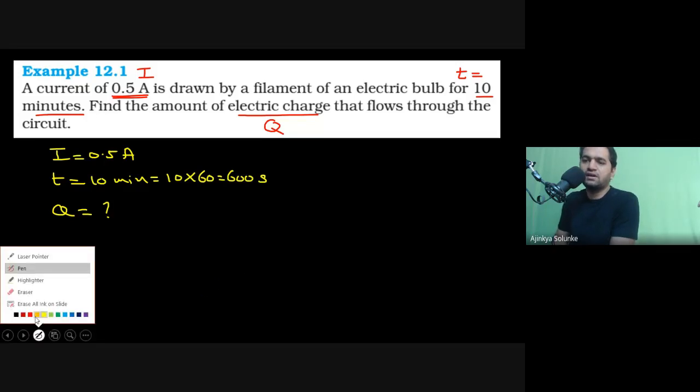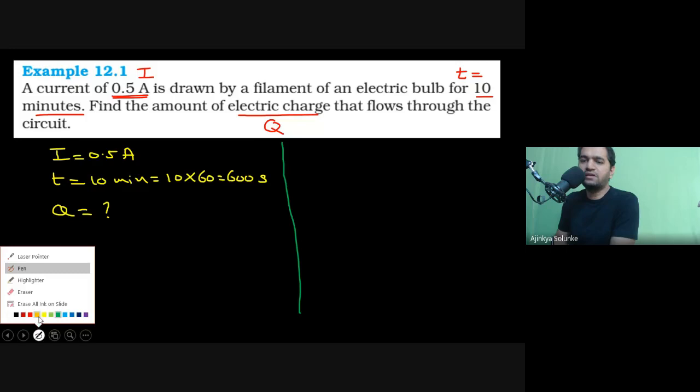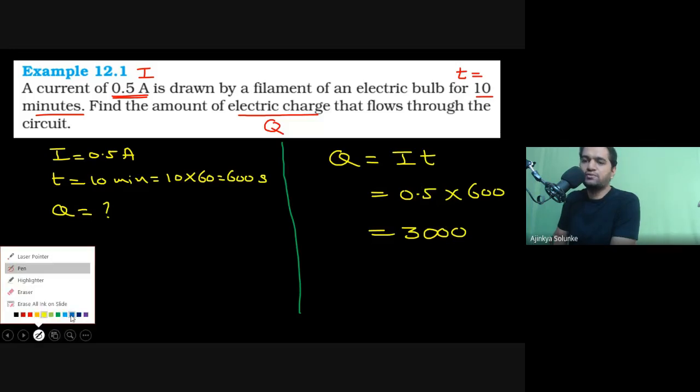Now, can we do the calculation? The formula is very simple: Q equals I into T. So can we put the values there? The value of I is 0.5, and the value of T is 600. Multiplication: 5 sixes are 30, but there is one decimal here, so I need to put one decimal there.